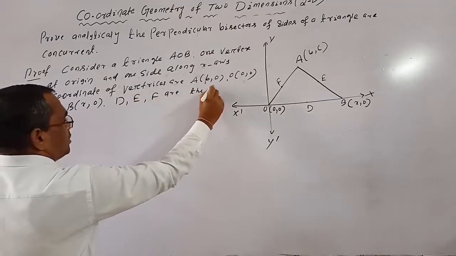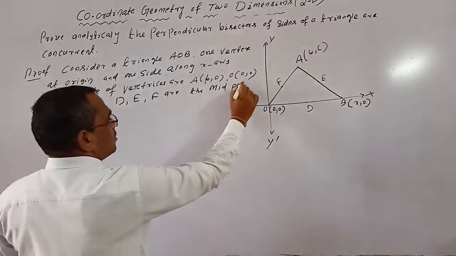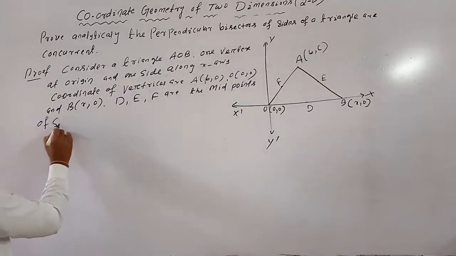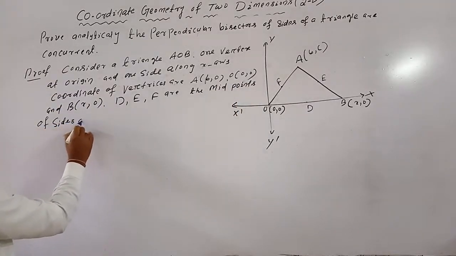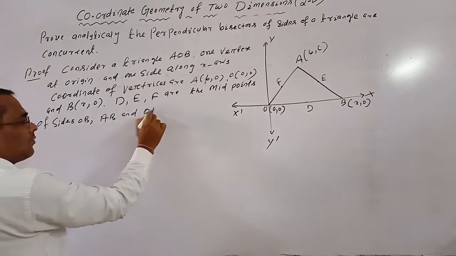Okay. Capital D E F are the midpoints of sides OB, AB and OA respectively.